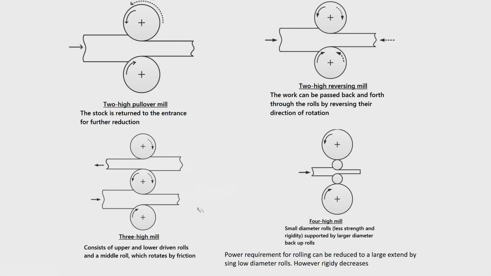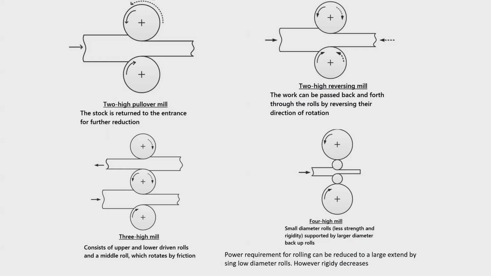So, as per the requirement, the roll gaps are always adjusted, fixed. So, you have a particular reduction in this process which is possible. These are all rotating at the same speed, but depending upon the roll gap, your reduction will vary. So, simultaneously you can do this also, that is another advantage. It need not be sheet, it can be even rods also you can reduce by this. So, that is the biggest advantage with this.